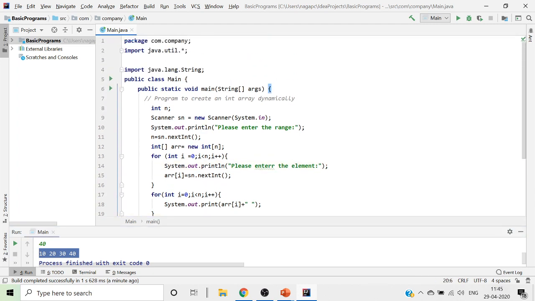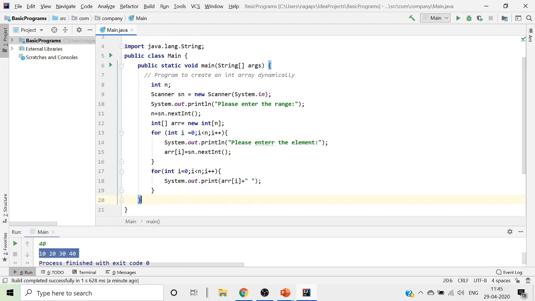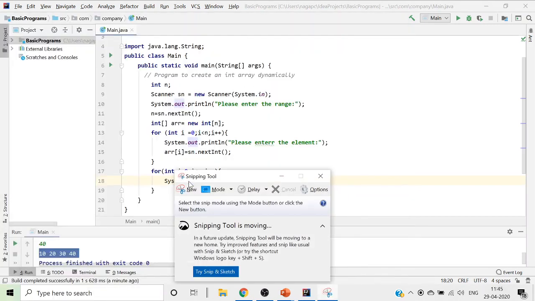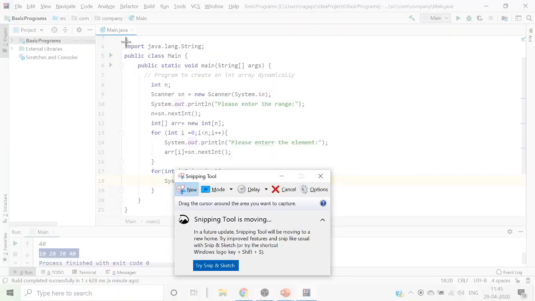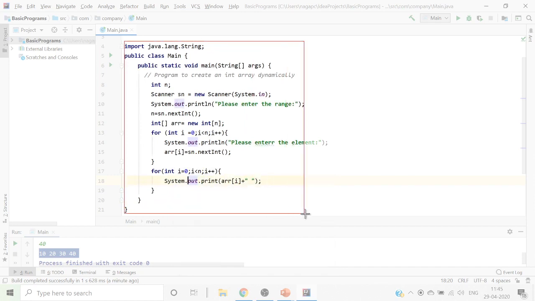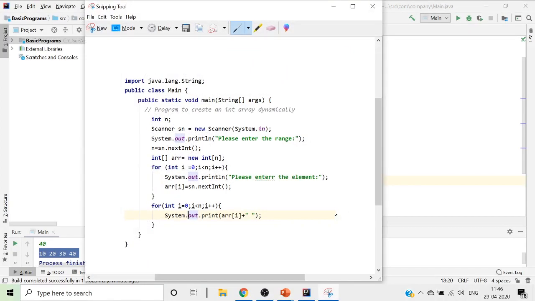So now we'll go ahead and copy this so that I can share it with you. I will name it dynamic array.